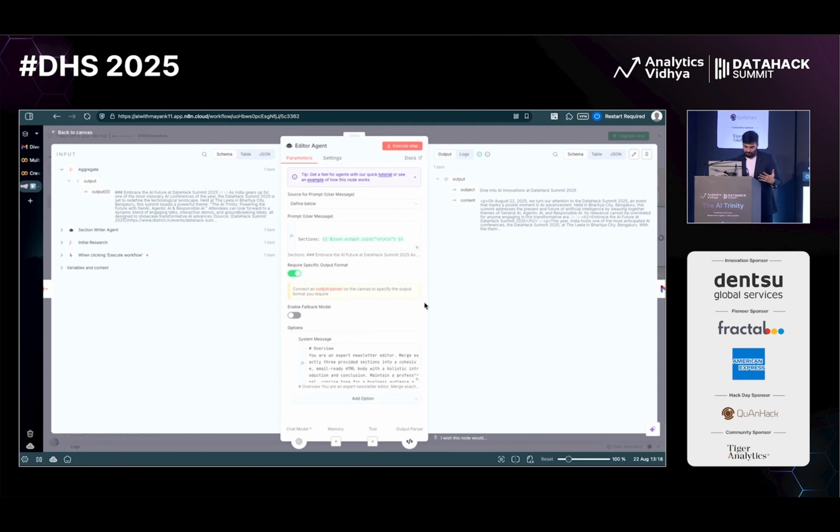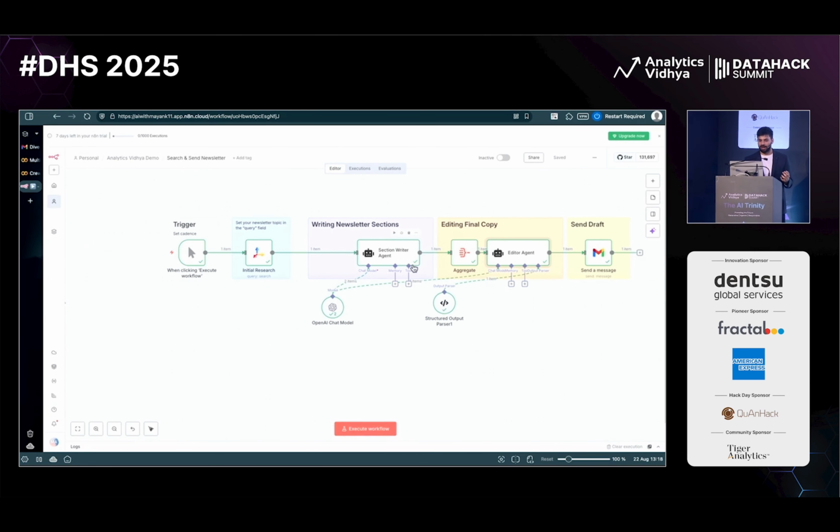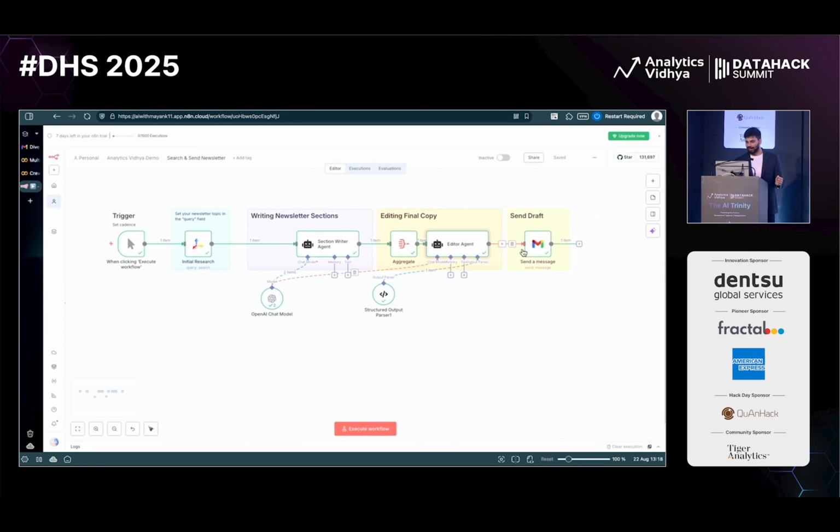After that, the second agent comes into the picture, which tries to make sure that, okay, whatever I have given, that is properly edited, right? Just on the basis of whatever was present, there are no repetitions between sections. It is having this flow. Just like how I would do it in a real sense, where I would research everything, then try to write something, then try to get it edited, and finally send the same to my manager for a draft, which will easily, I think, take a day. You can do it in 5 minutes if you try to create this automation and enjoy the rest of your day. And finally, it sends an email.